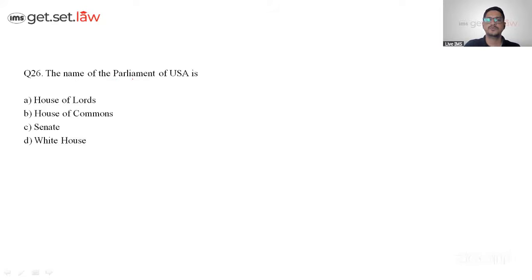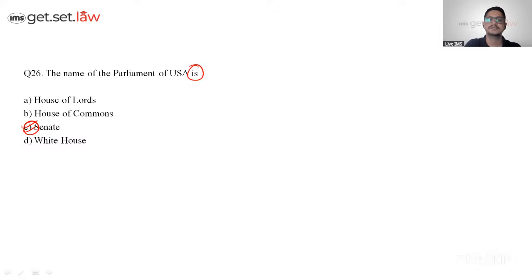The name of the Parliament of the USA is. Now this has no Indian legal context, but okay. House of Lords and House of Commons are not the names. It's the Senate, that is the upper house. They have two houses. Technically it is called the United States Congress, and they have both the houses. One is called the Senate, the upper house.